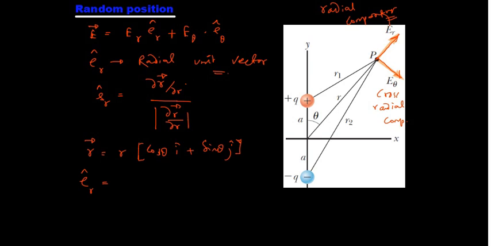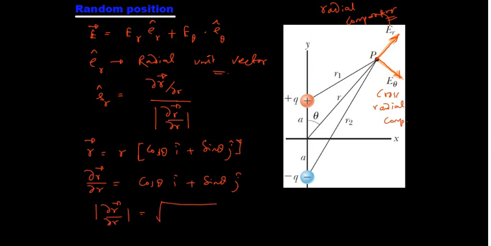I will explain in detail once, in case you do not have a proper understanding. If I make a partial derivative of this, it will simply be cos theta i cap plus sin theta j cap. The mod of this quantity del r will become root under cos square theta plus sin square theta, which is equal to 1.